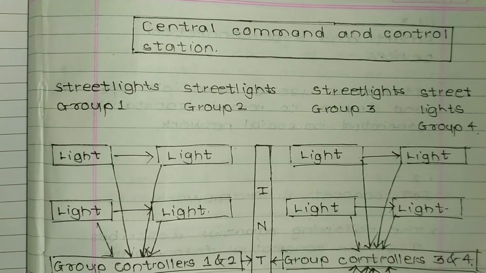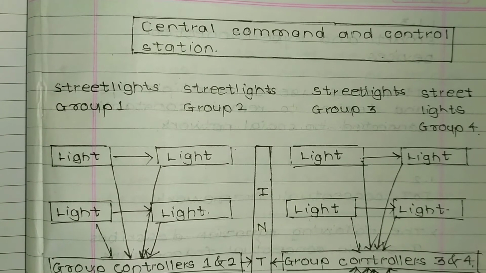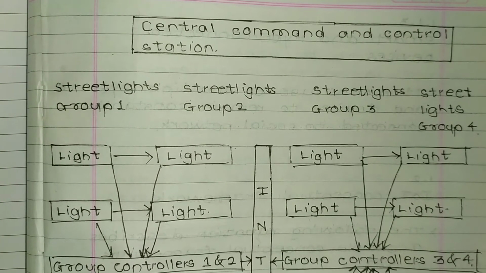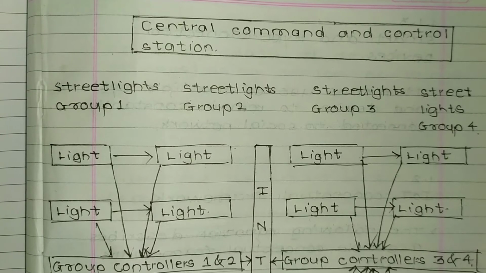So this is the model of street lights in which a central command and control station is used. So these are groups of streetlights. First is streetlight group 1, second is streetlight group 2, third is streetlight group 3, and fourth is streetlight group 4.